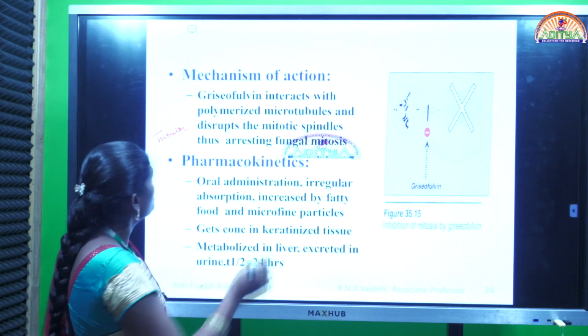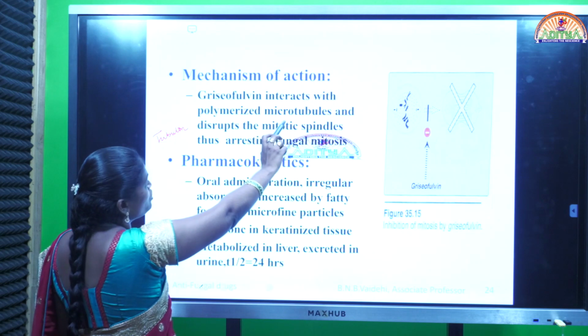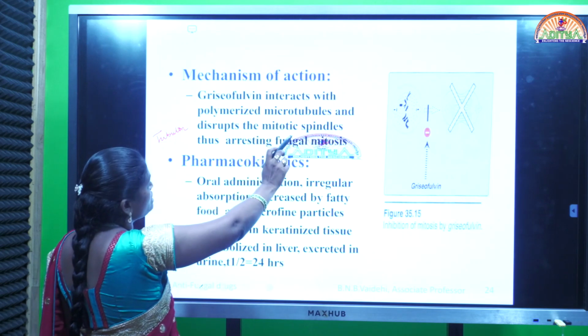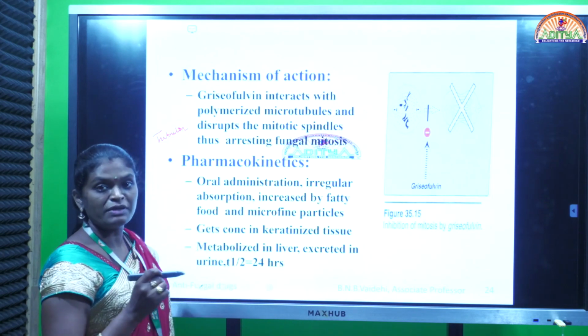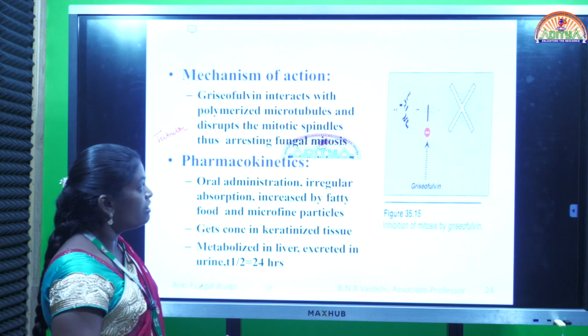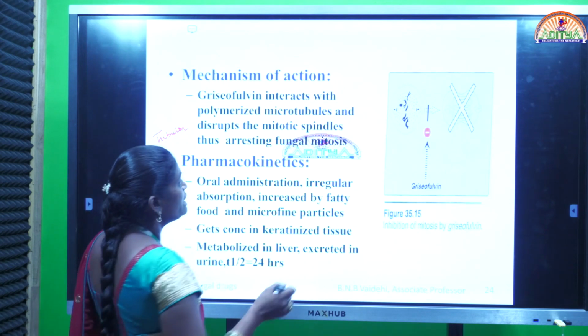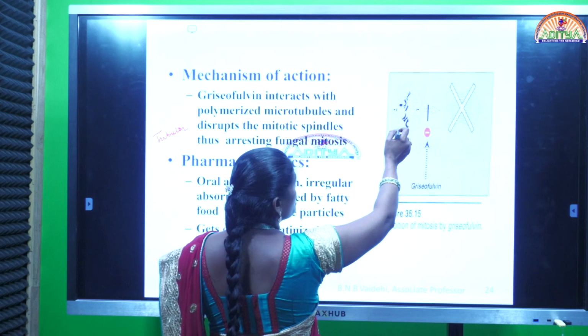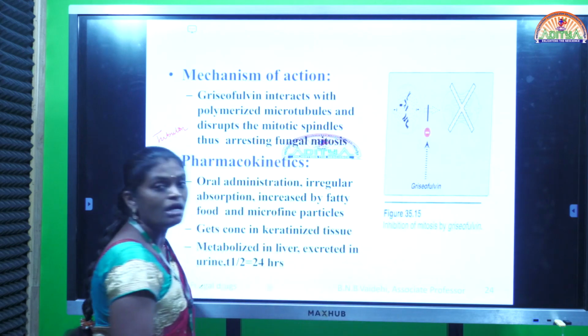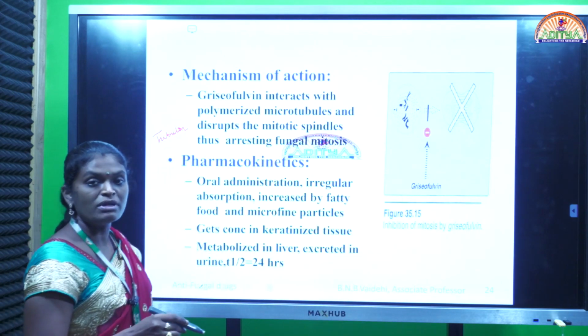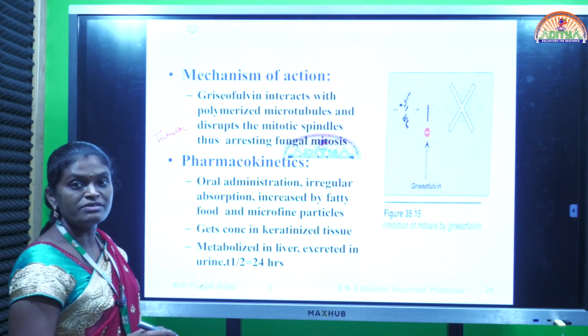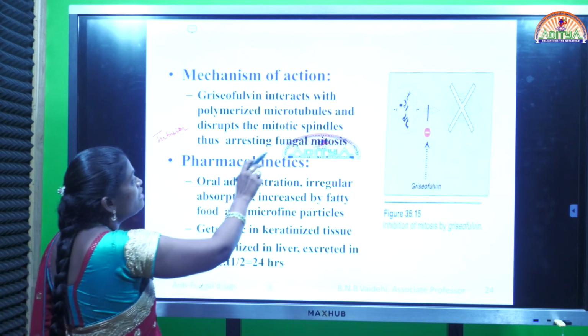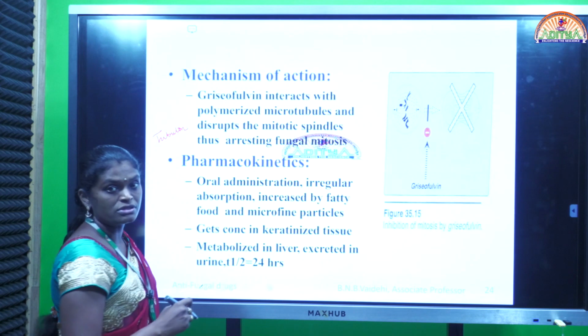Here, the drug disrupts polymerization of microtubules, meaning mitotic spindle formation cannot take place. Once the mitotic spindle is formed, it dissolves that spindle, hence it completely inhibits mitosis, or chromosomal separation, or nuclear division.